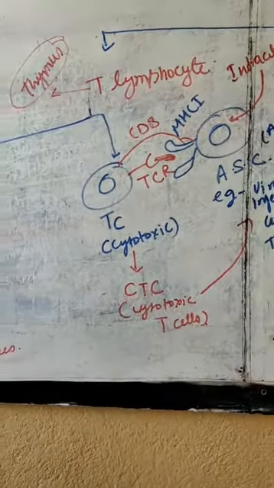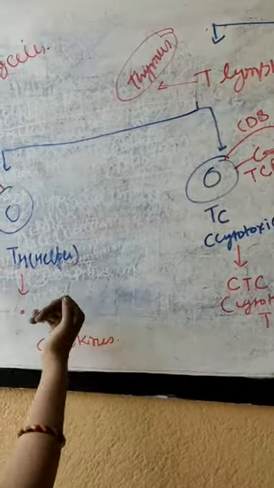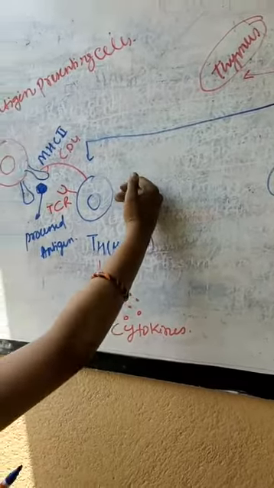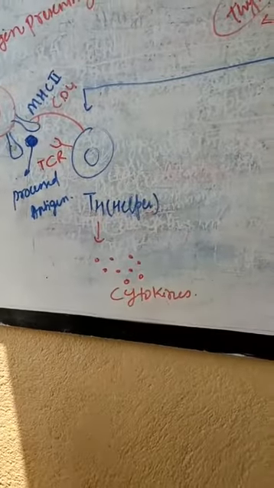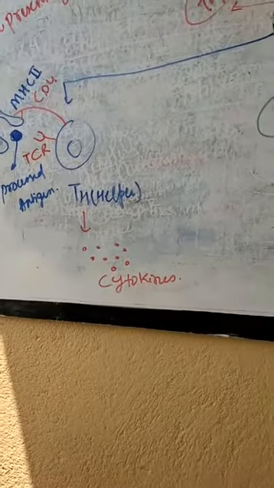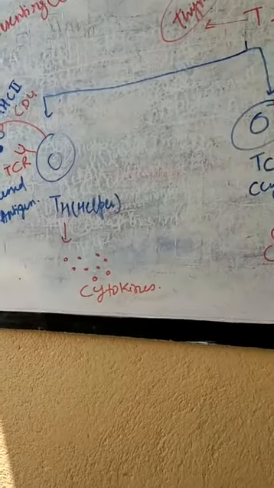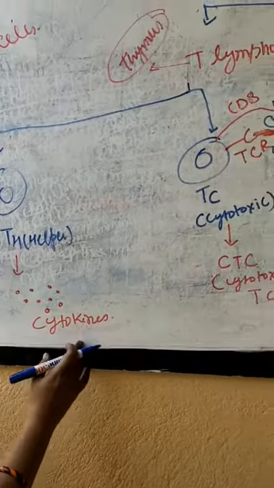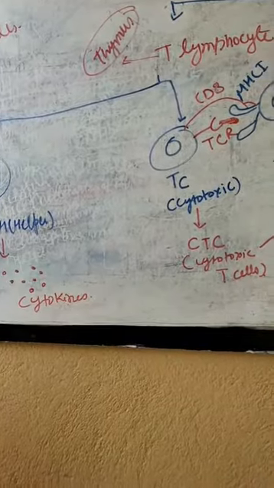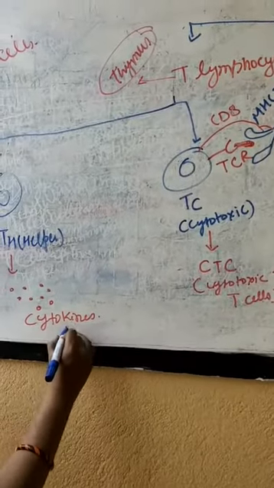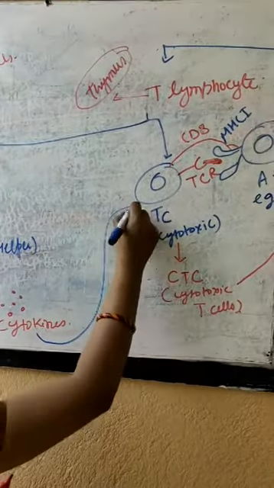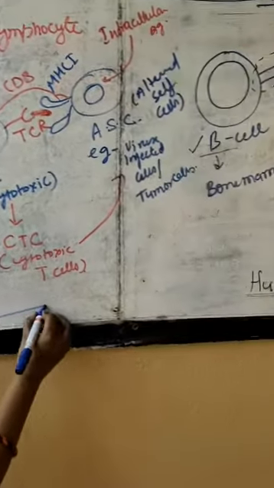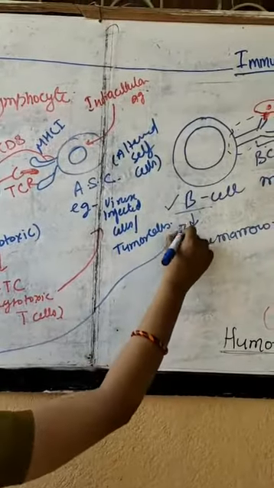Now coming to this. As T helper cell is activated, it will release low molecular weight proteins which are referred to as cytokines. Now what can cytokines do? Like we use WhatsApp for communication, cytokines are the mechanism for cell communication. Cytokines can activate TC cells and they can activate B cells as well.